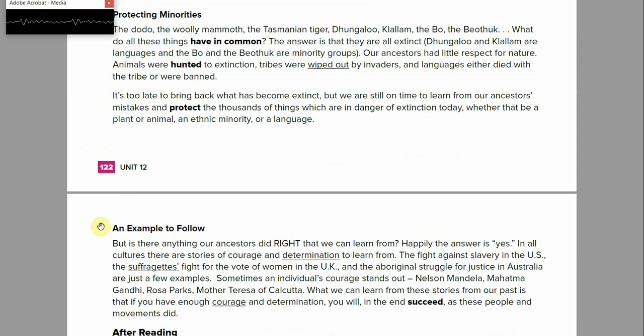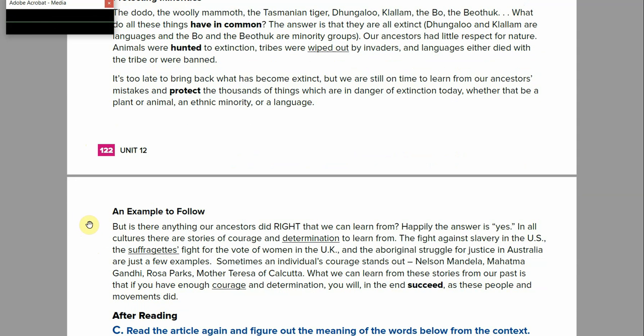An example to follow. But is there anything our ancestors did right that we can learn from? Happily, the answer is yes. In all cultures, there are stories of courage and determination to learn from. The fight against slavery in the U.S., the Suffragettes' fight for the vote of women in the U.K., and the Aboriginal struggle for justice in Australia are just a few examples.